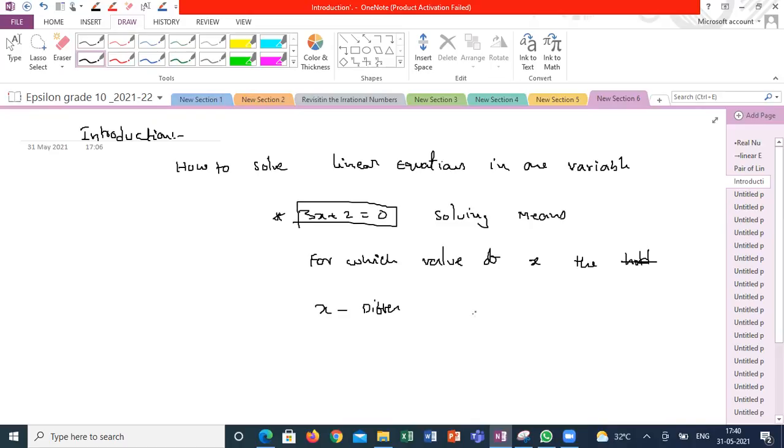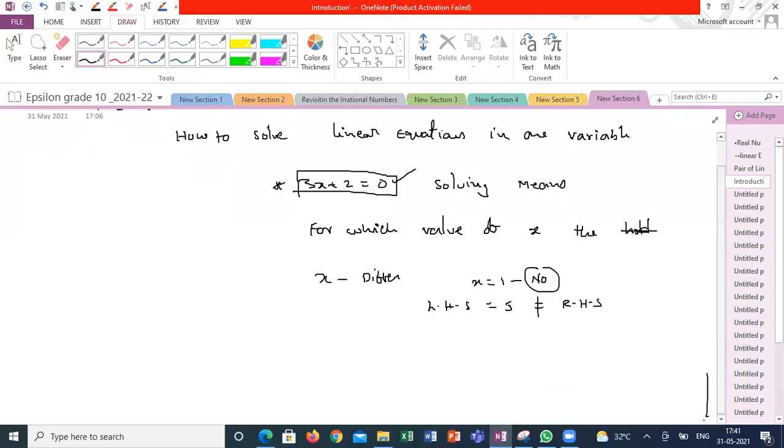That means if I substitute x is equal to 1, your LHS will be equal to 5 and RHS is 0. But it is not satisfying, so this is not a solution. For what value of x this equation is satisfied, LHS equal to RHS, that is called the solution of this linear equation of 1 variable. So how to solve? What methods are we using? We are using the inverse method. Can anybody recollect the inverse method? What is the meaning of inverse method?